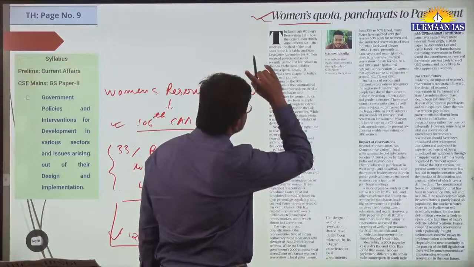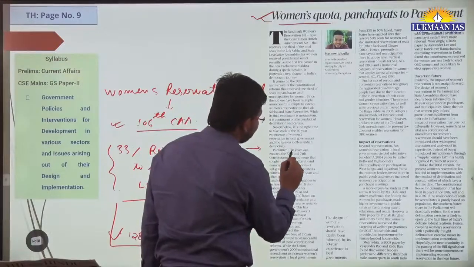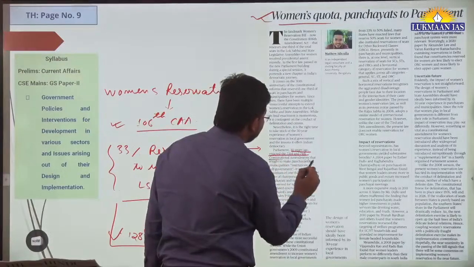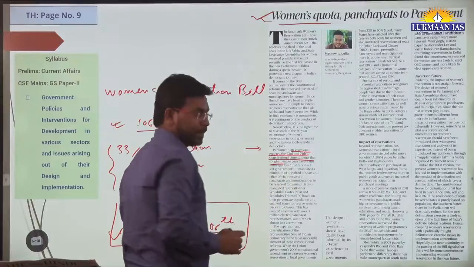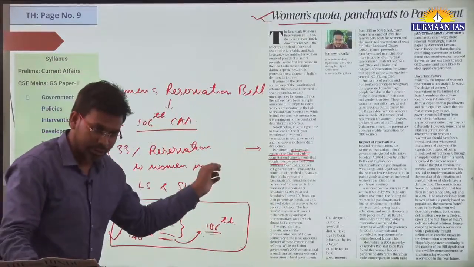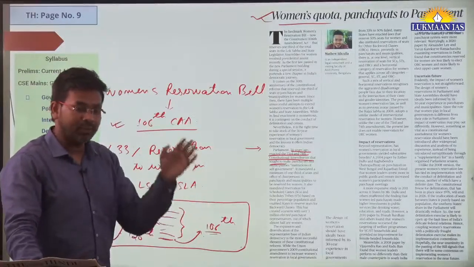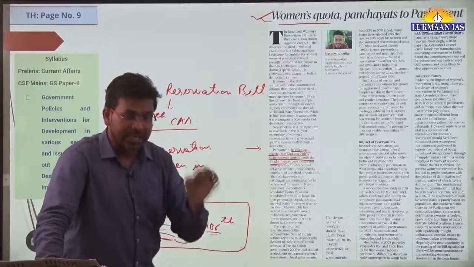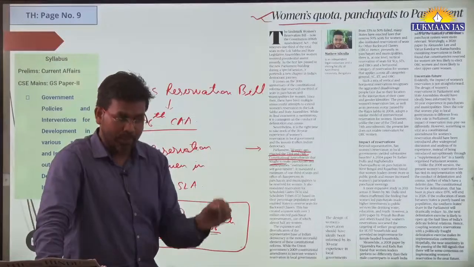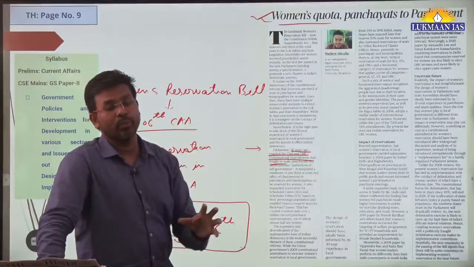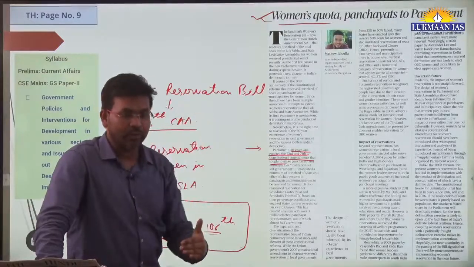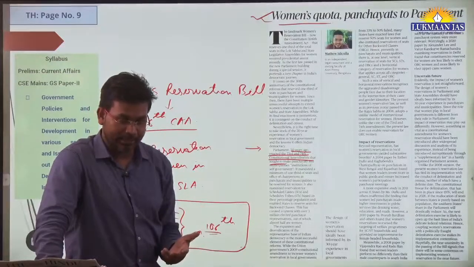So 30 years back, we enacted the 73rd and 74th Constitutional Amendment, and through that, we provided reservation to women in the panchayats. We wanted to make panchayat the third tier of governance, and make local self-government part of the constitutional machinery in India.